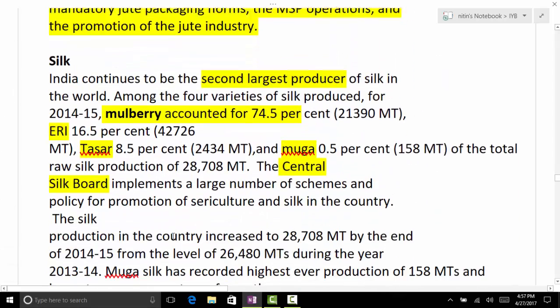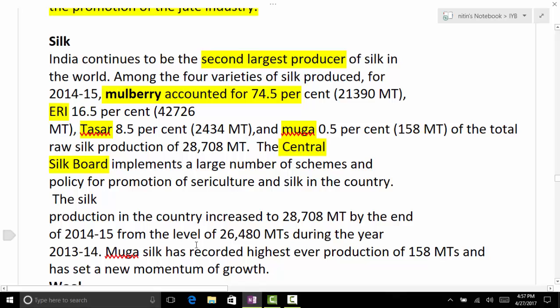Coming to silk. India is the second largest producer of silk, after China. Now we have different varieties of silk. Mulberry has the highest proportion, around 75%. Eri, 16%.